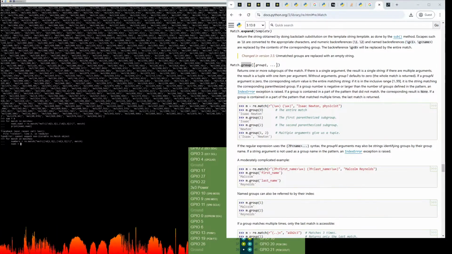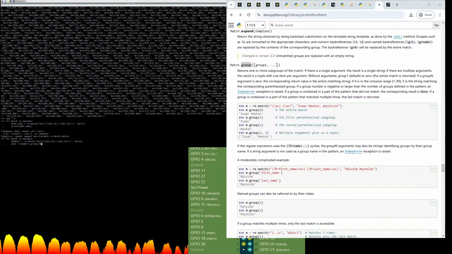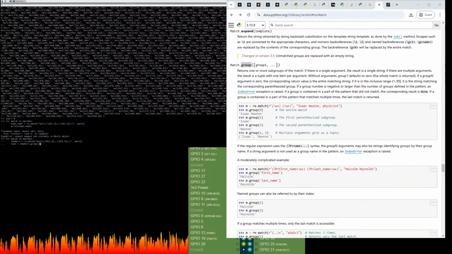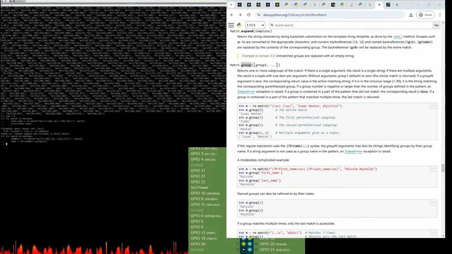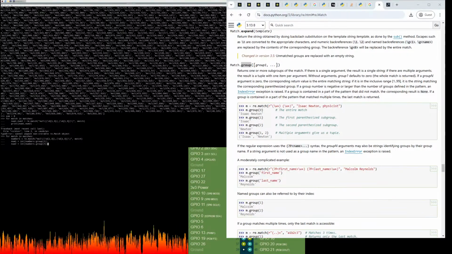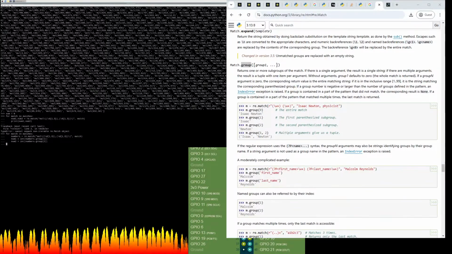Num1 equals numbers.group 1. That's going to be a string, so let's make it an int. And num2 equals int numbers.group 2. There we go.